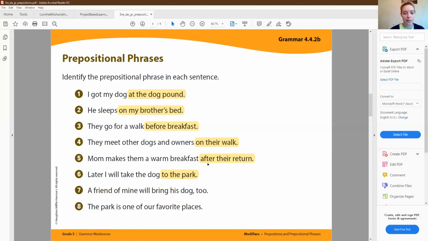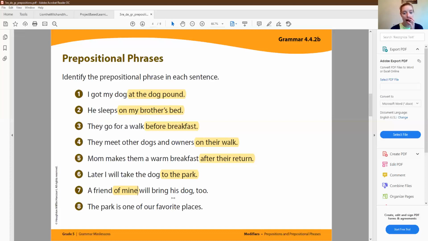Number 7, a friend of mine will bring his dog too. Okay, this is a situation in which your prepositional phrase is not at the end of the sentence. So I want you to look at number 7 and see if you can identify the preposition first. A friend of mine will bring his dog too. Okay, if you said of, you are correct. Of is a preposition. So your prepositional phrase is just going to be of mine. A friend will bring his dog too is a complete thought. Well, who is this friend? It adds detail. It's a friend of mine. So of mine would be your prepositional phrase.